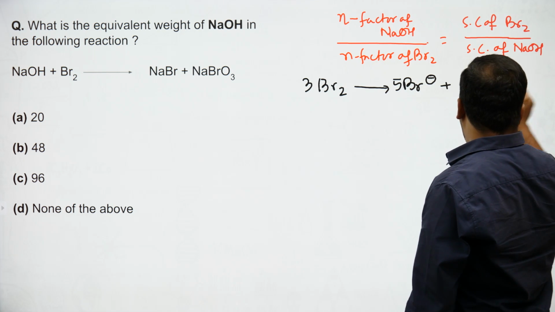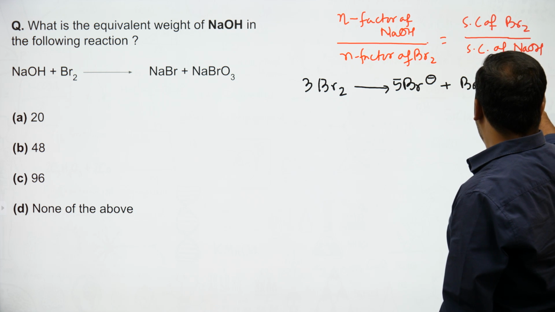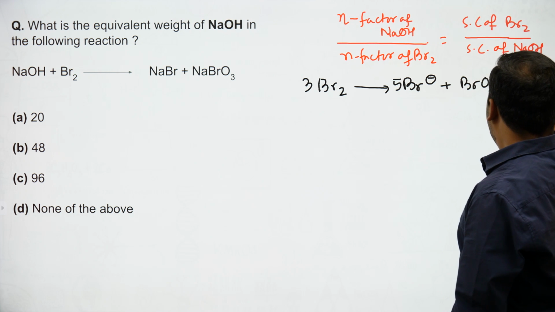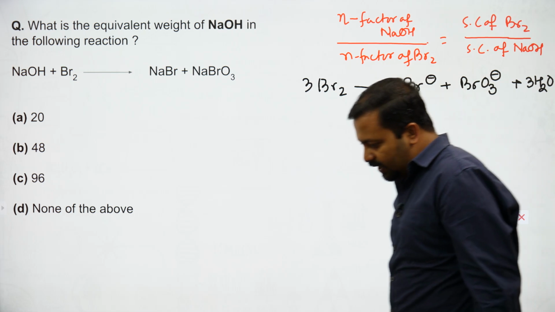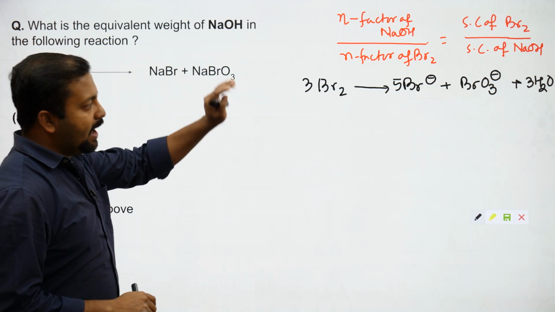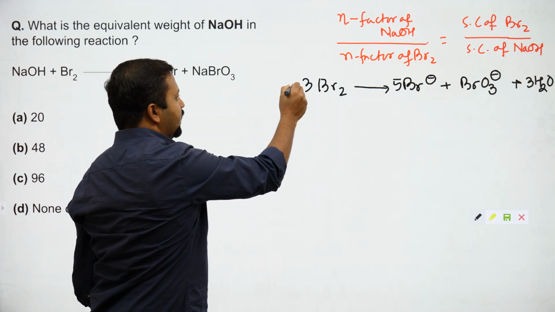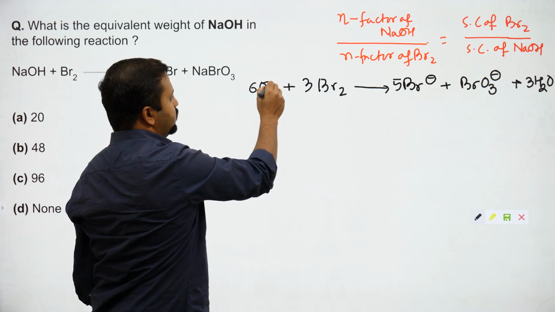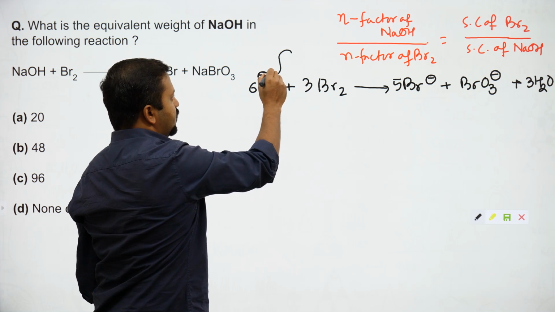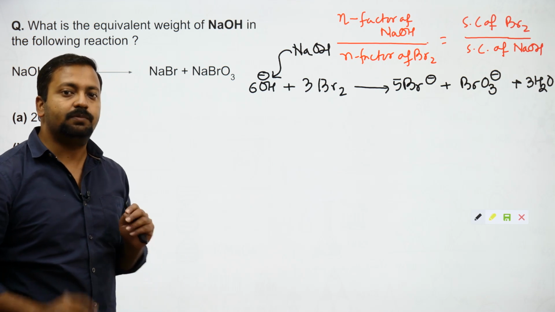Then we identify how many excess oxygen atoms are on this side. There are 3 excess oxygen atoms, so I'll add 3 H2O. The reason is that for every excess oxygen atom to be balanced in a basic medium, I add as many H2O molecules on that side, and on the other side I add 6 OH groups. Where does this OH come from? It comes from NaOH. This OH minus comes from NaOH.